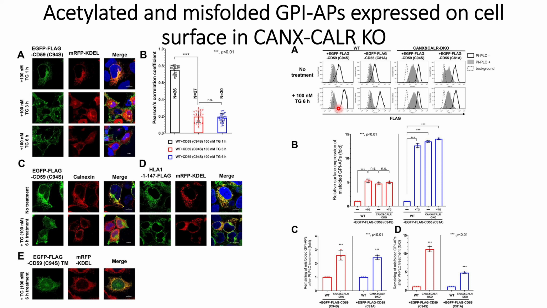And here we can see that these results are statistically significant in this quantitative analysis. However, for the calreticulum knockout, there is not much increase, and they are almost similar. That is, the increase in this misfolded GPI-APs expression on the dual knockout is non-significant and is not affected by the treatment of thapsigargin.